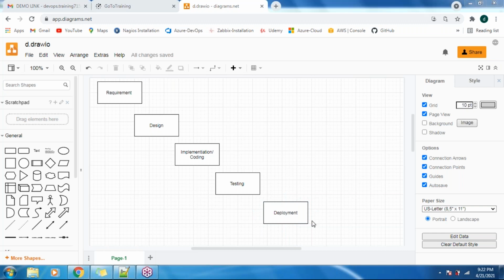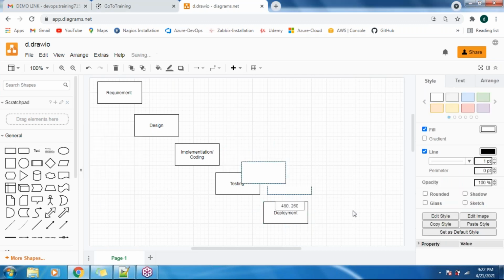Once the deployment is done, somebody has to maintain this application, because daily one issue or another may come, like the user may get locked or disabled, and some other issues as well. So the next stage in the waterfall model is called the maintenance phase.